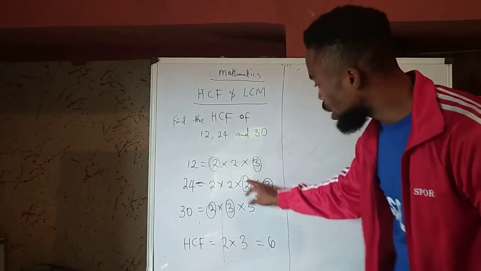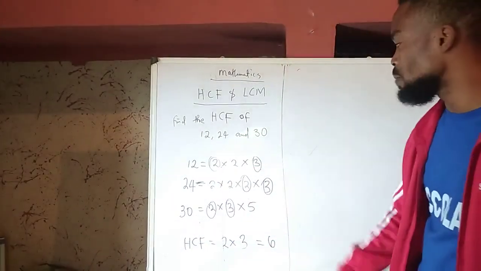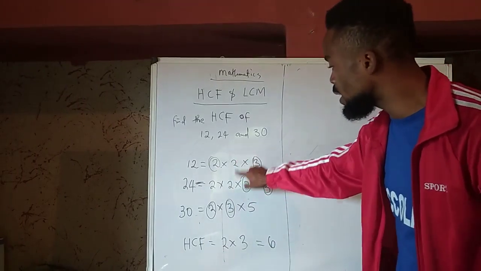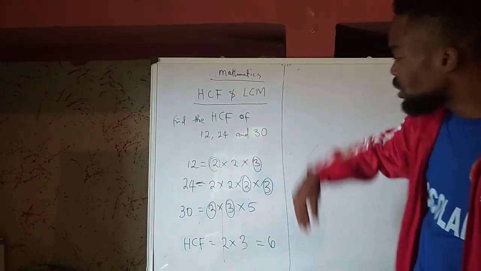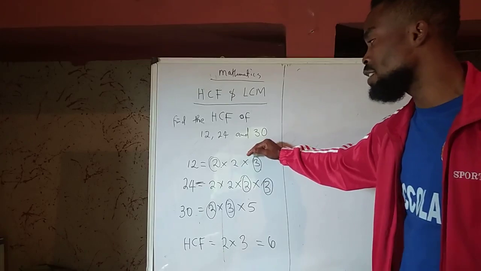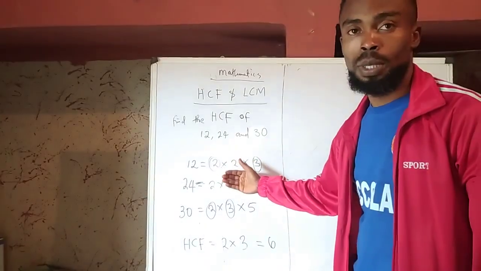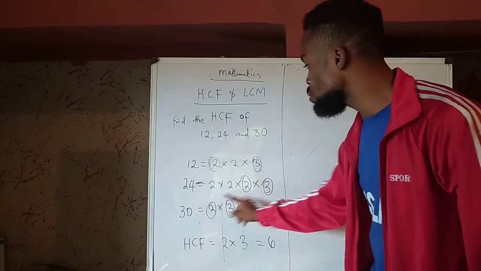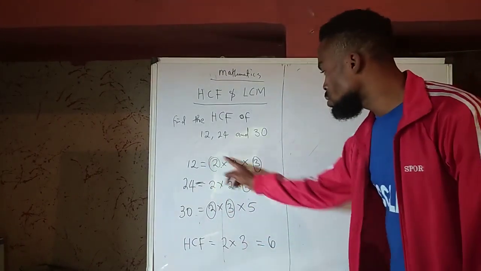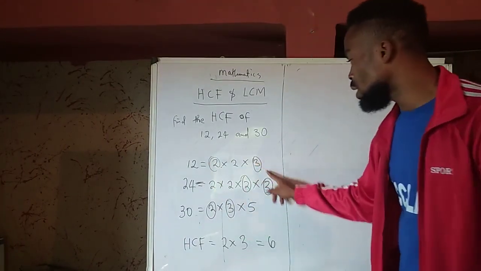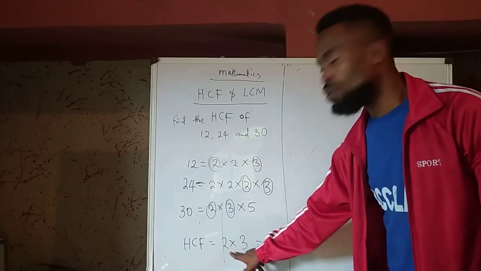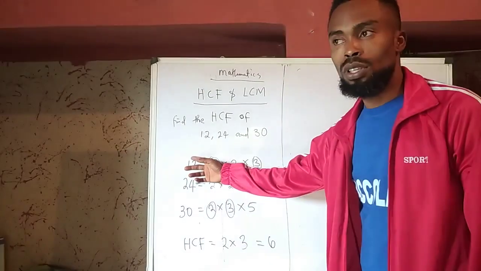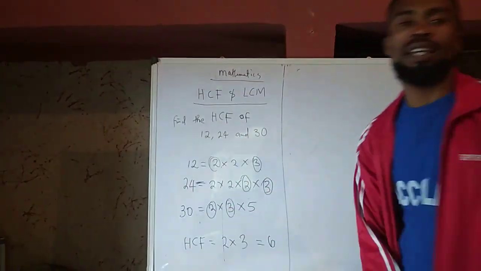If I'm taking 2, I should be able to take 2 through all of them. If I take 2 again here, I will not be able to go through, because I can only take here and here. And if I want to take another 2, I can't take again from here because it's exhausted. So we are left with 3, 3, 3. Then we have 2, 2, 2. So 2 goes round 1 time, 3 goes round 1 time. So 2 times 3 gives you 6 as the highest common factor of 12, 24, and 30.